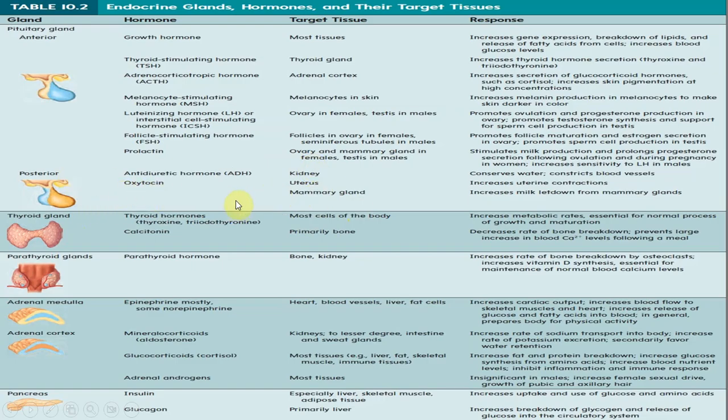When you talk about oxytocin, it acts on the uterus and the mammary gland. In the uterus, it increases your uterine contractions with the help of positive feedback. However, in mammary glands, it causes the milk letdown, production of milk, right?